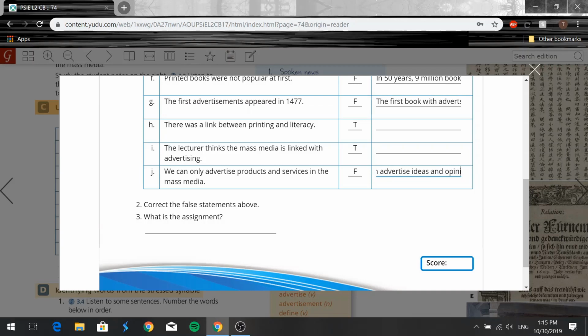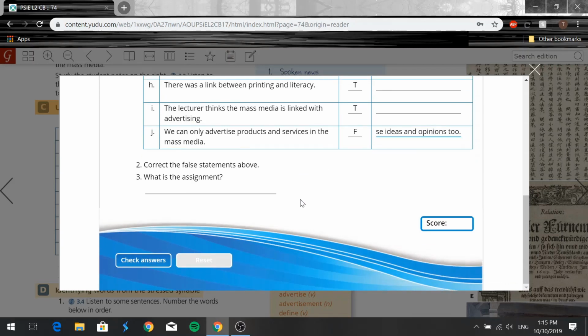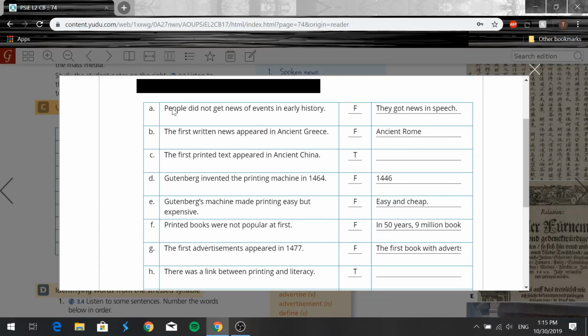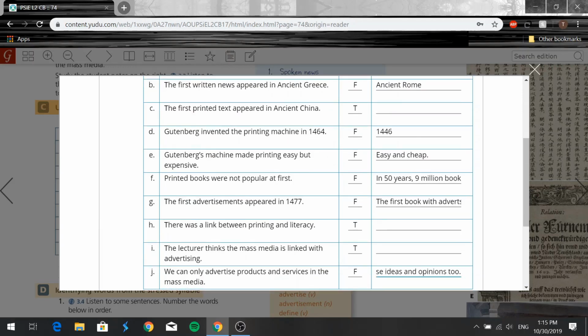And opinions too, right? So, now that we got all of these, we have A, false, they got news in speech. B, again, false, ancient Rome. C is true. D is false, correct one's 40 and 46. Then we have E, which was easy and cheap. F was false. In 50 years, 90 million books. Let me write an S here.